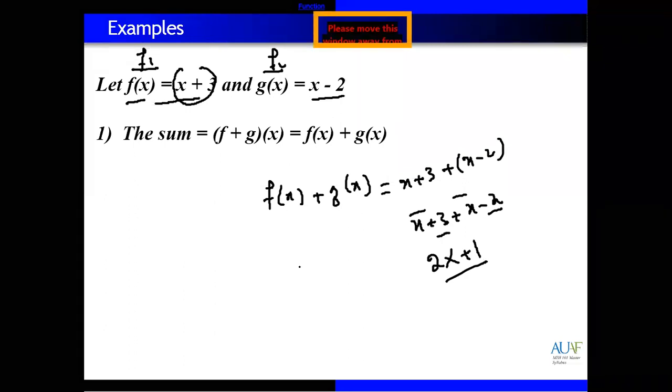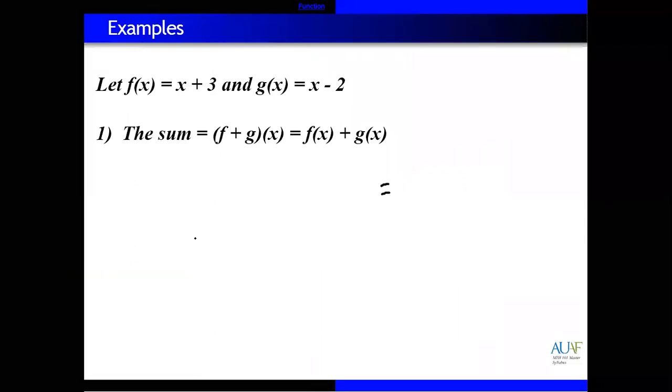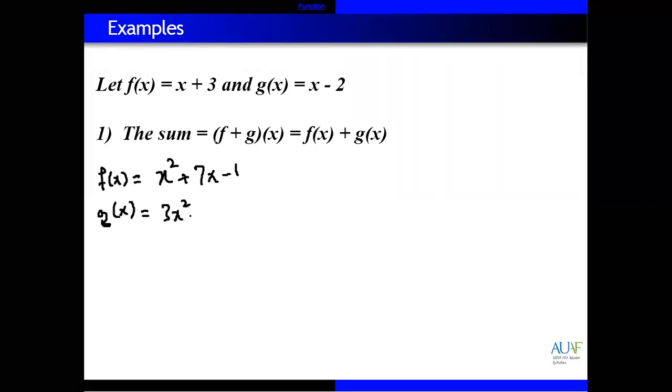The same works if we have 3 or 4 functions, we can add accordingly. Suppose one function is x square plus 7x minus 1. This is f of x. Let's suppose the name of the second function is g of x, and g of x equals 3x square plus 10x plus 2.